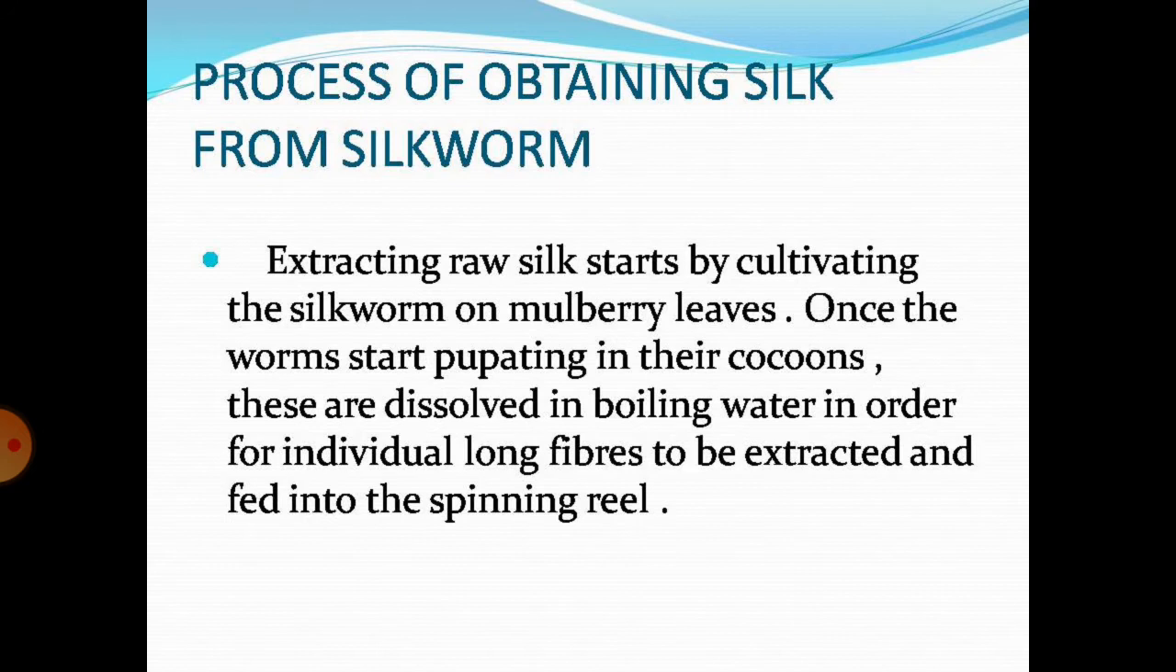Process of obtaining silk from silkworm. Extracting raw silk starts by cultivating the silkworm on mulberry leaves. Once the worms start pupating in their cocoons, these are dissolved in boiling water in order for individual long fibers to be extracted and fed into the spinning reel.